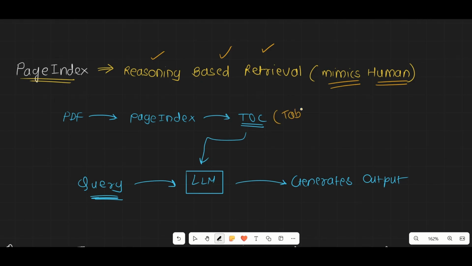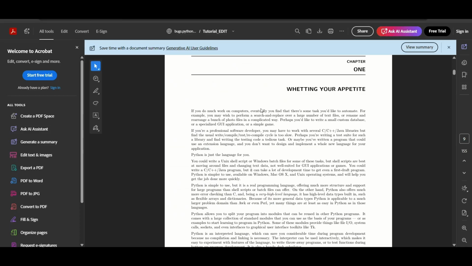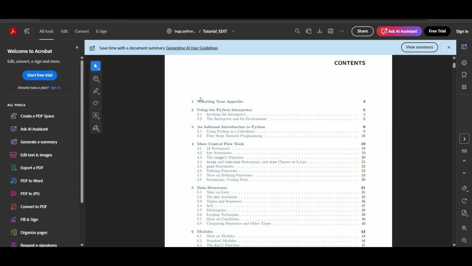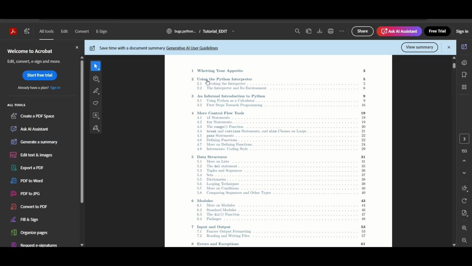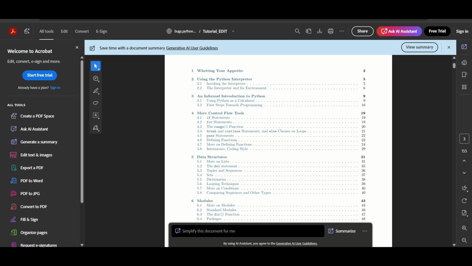You might wonder what this table of contents is. It is nothing but the content page, the index page that we saw. See how it is organized: the topics are written, then the subtopics, and the page numbers of the subtopics. So this is the content page, or table of content.